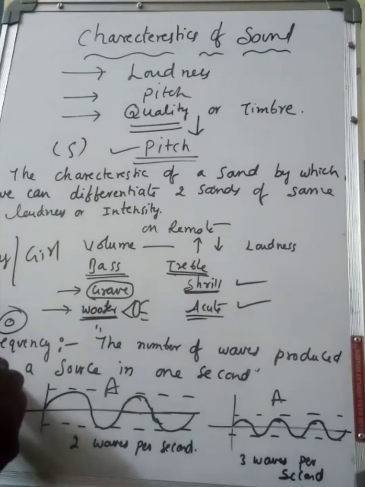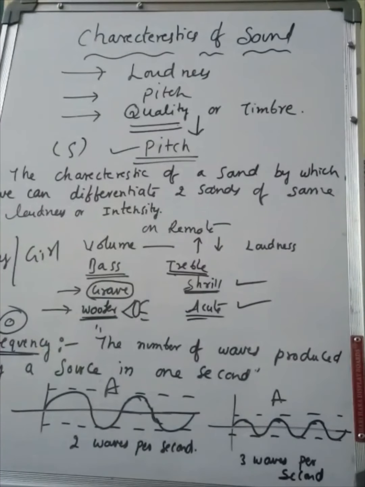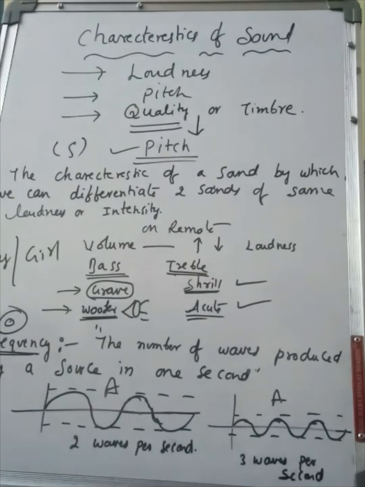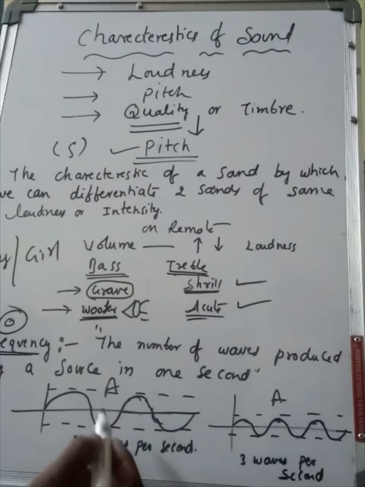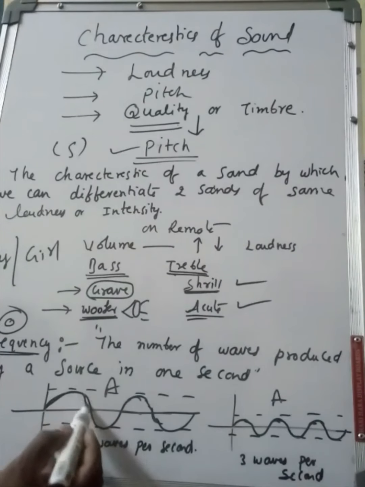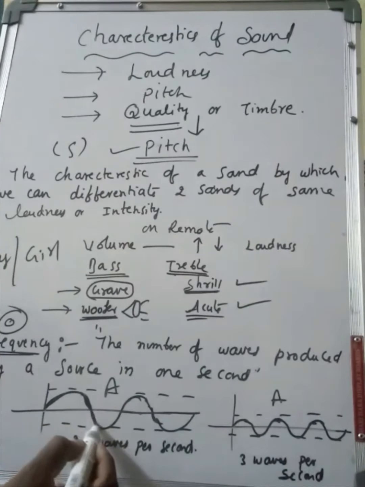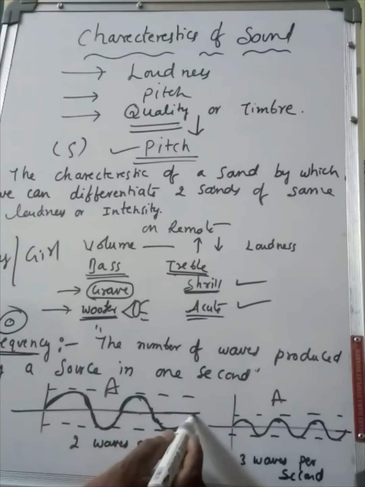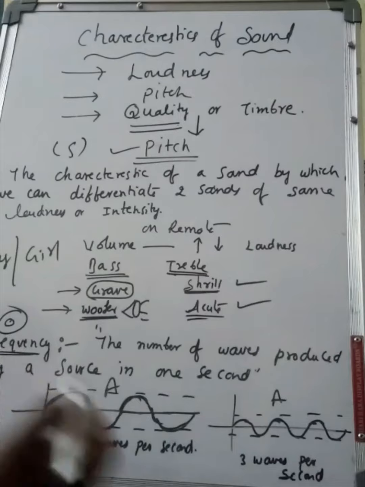So what is frequency? You already learnt many definitions for frequency. The main definition is the number of waves produced by a source in 1 second. The number of waves produced by a source in 1 second is called frequency. For example, in the diagram here, from here to here is one complete wave, and from here to here, 2 waves are produced per second.